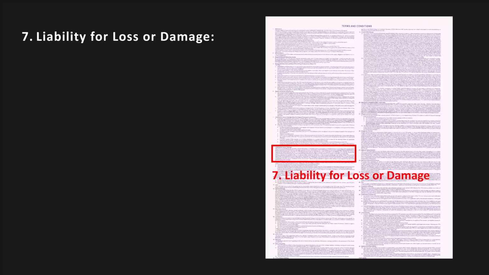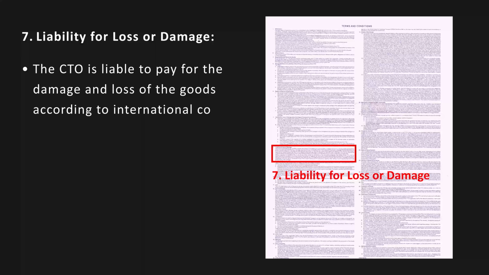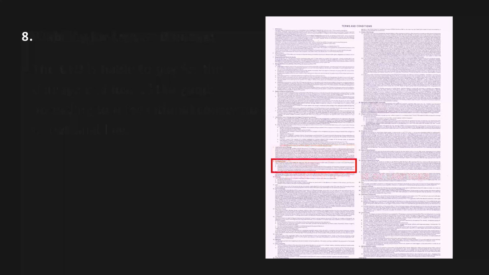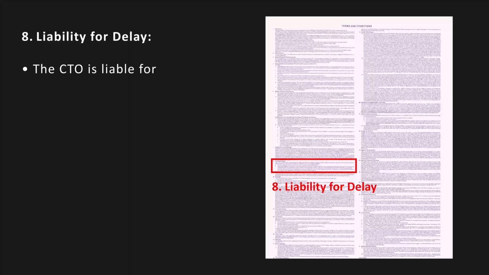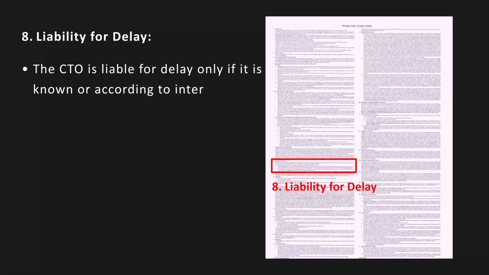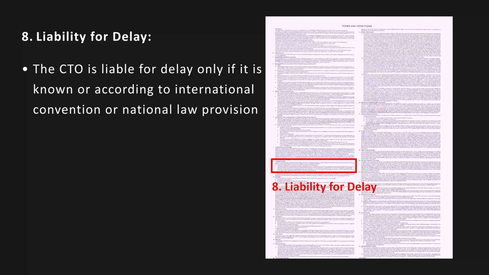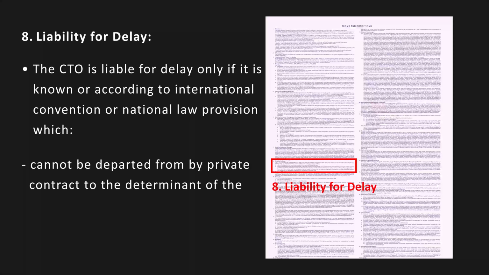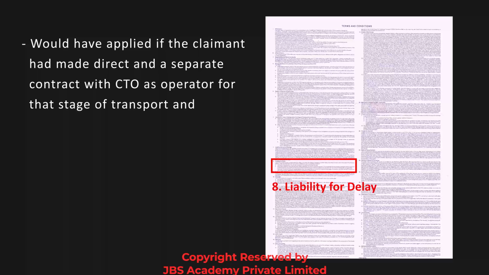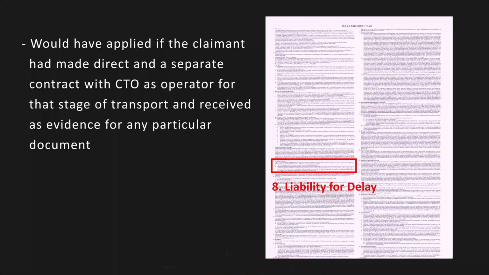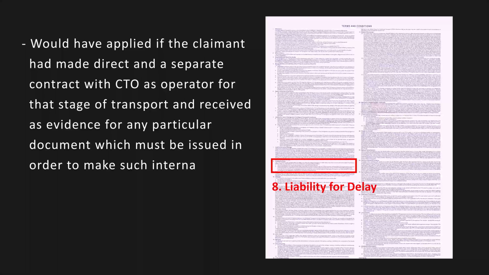Liability for loss or damage. The CTO is liable to pay for the damage and loss of the goods according to international conventions or national law. Liability for delay. The CTO is liable for delay only if it is known, or according to international convention or national law provision which cannot be departed from by private contract to the detriment of the claimant, would have applied if the claimant had made a direct and separate contract with the CTO as operator for that stage of transport and received as evidence any particular document which must be issued in order to make such international conventions or national laws applicable.